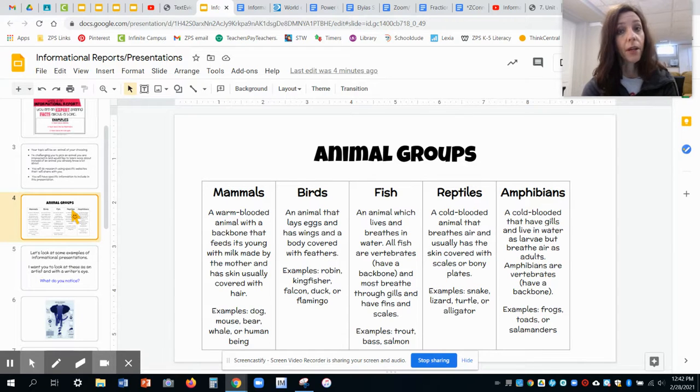And then there are the amphibians, that's the 5th group. They are cold blooded as well, and they have gills and live in the water as larvae, so when they're teeny tiny, and they breathe air as an adult. Amphibians are also vertebrates, which means they have a backbone. Some examples of those are frogs and turtles, even a salamander. There are some really interesting amphibians that you could research. So those are the animal groups. Don't just think of the furry animals that you're used to. There's a lot of other things that you can research.